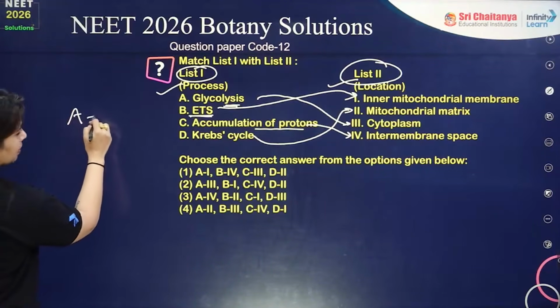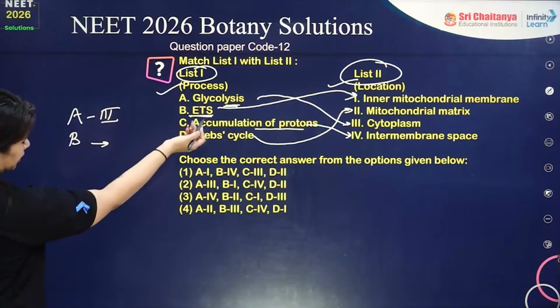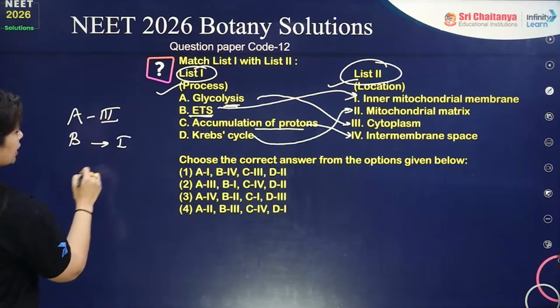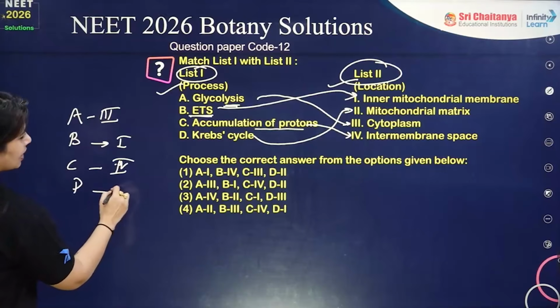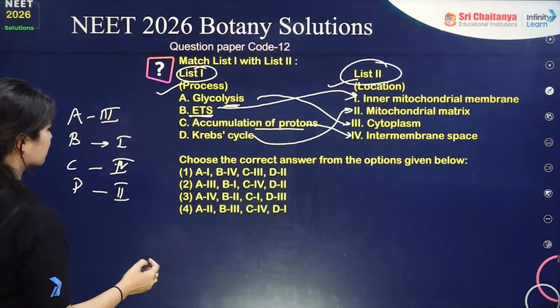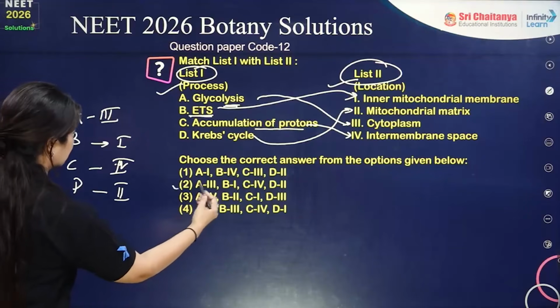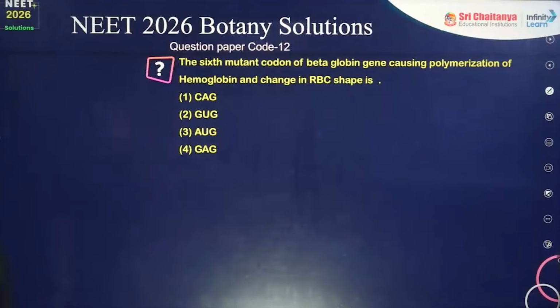So glycolysis is in the cytoplasm, the electron transport system or electron transport chain, one and the same thing, is in the inner mitochondrial membrane, accumulation is in the intermembrane space, and the Krebs cycle is in the mitochondrial matrix. A-3, B-1, C-4 and D-2. The answer has to be option number 2. Okay, moving on to the next question.